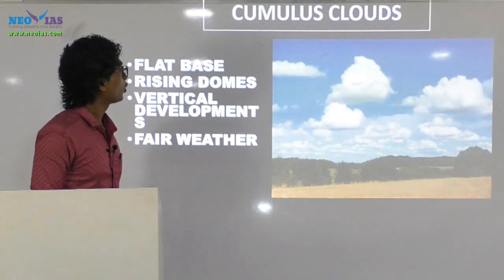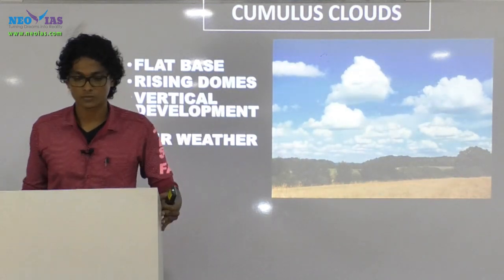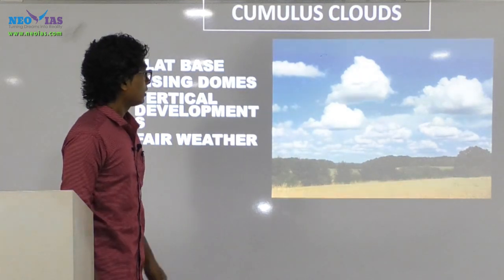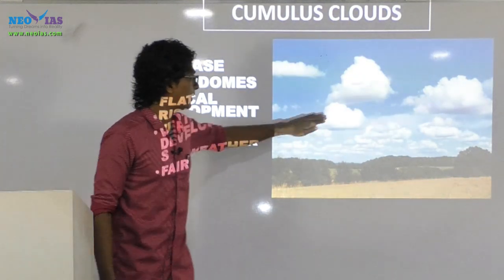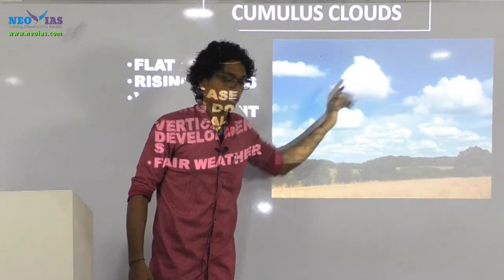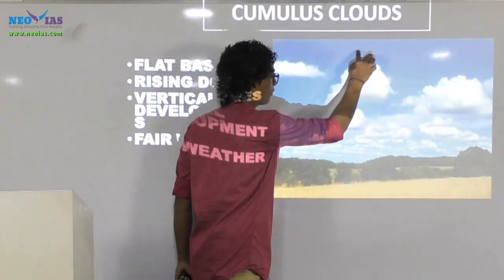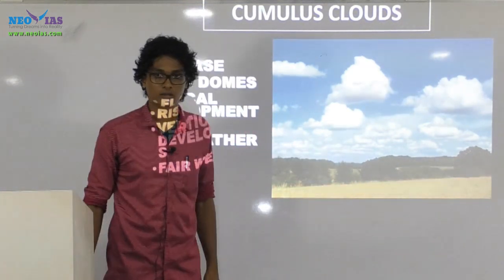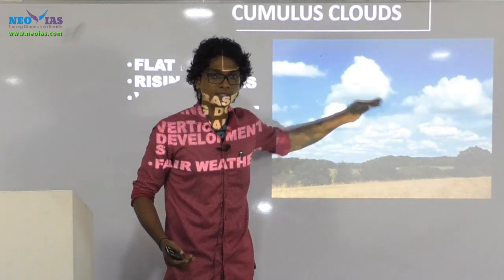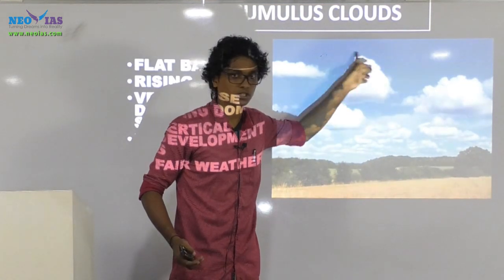Next is cumulus clouds. In the case of cumulus clouds, we have a flat base, and over that we have some kind of vertical development. Every cumulus cloud has a flat base and a dome-shaped structure.